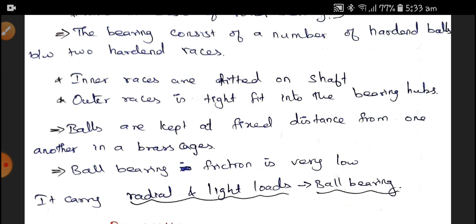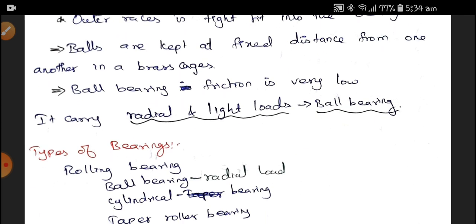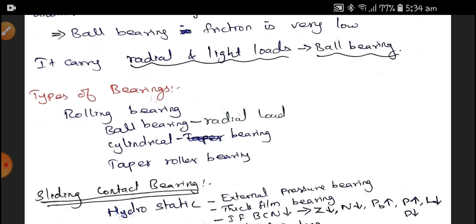In ball bearings, the friction is very low. That is why it is called an anti-friction bearing. The types of bearings are ball bearing, cylindrical roller bearing, and taper roller bearing. Ball bearings are good in radial load condition.